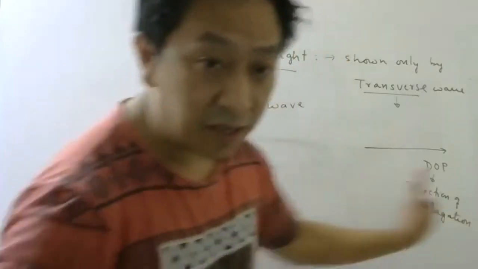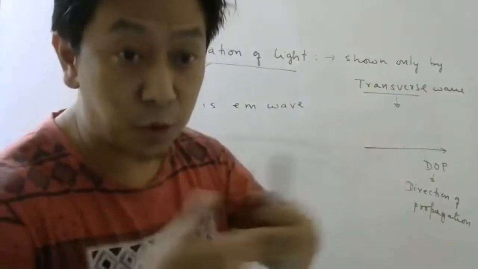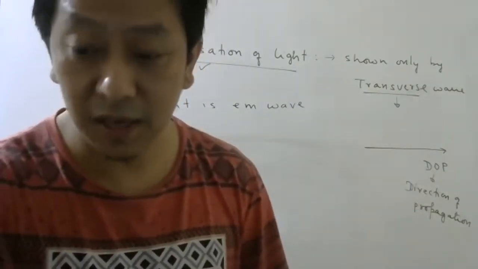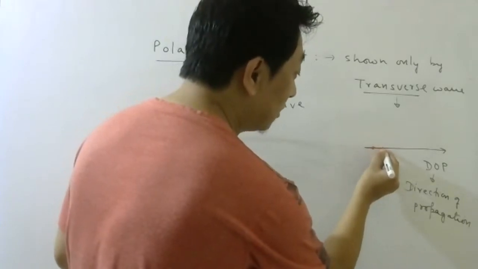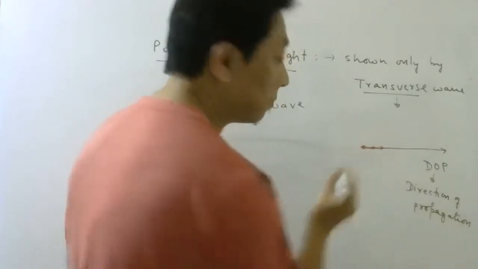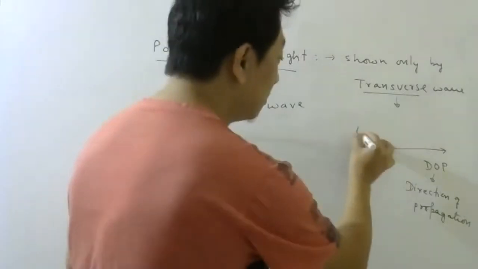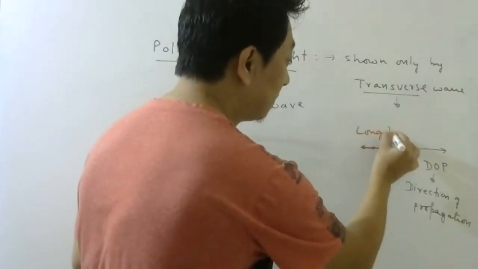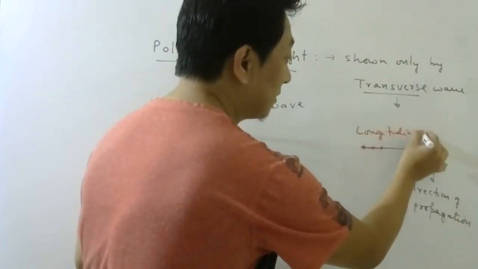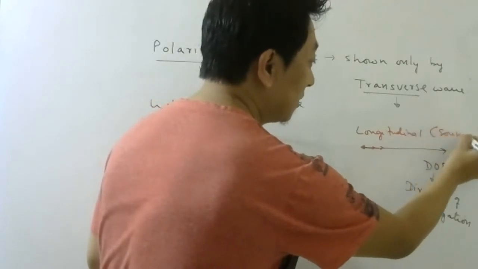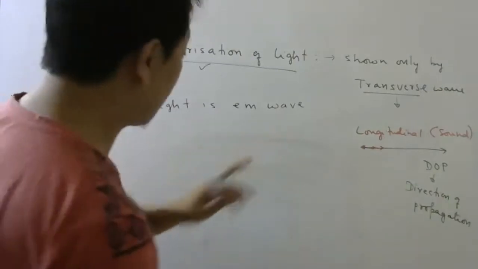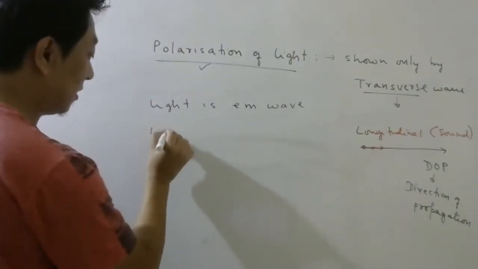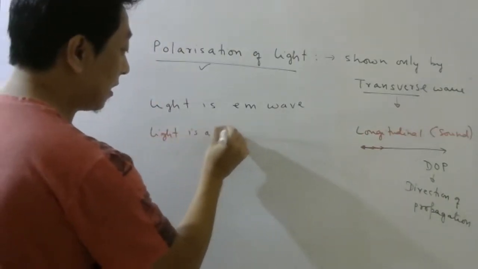If the oscillations occur parallel to this direction, then we call this a longitudinal wave. Example of longitudinal wave is sound wave. But light is a transverse wave, remember.